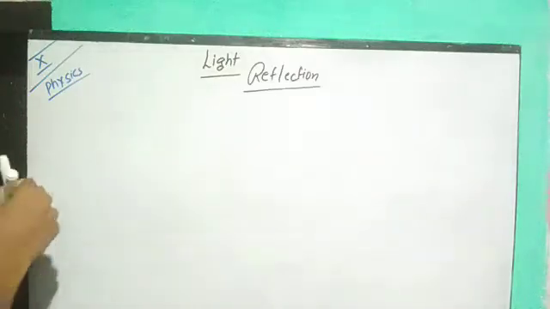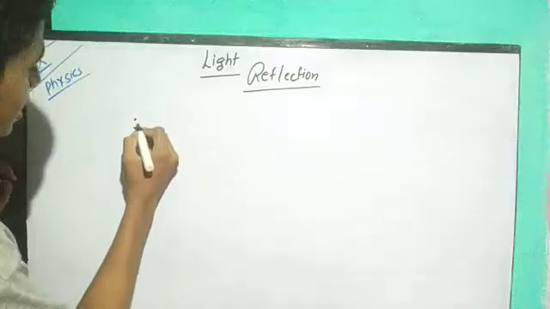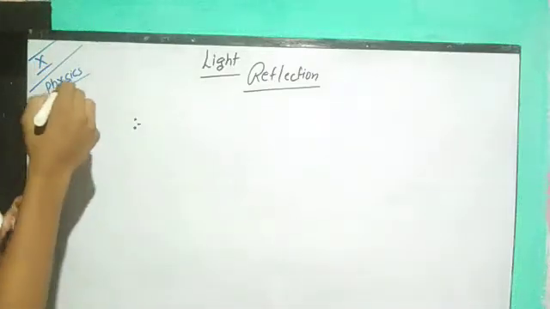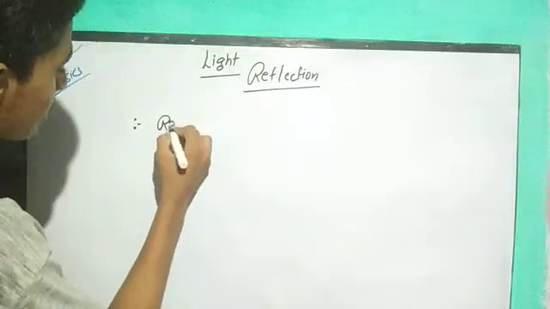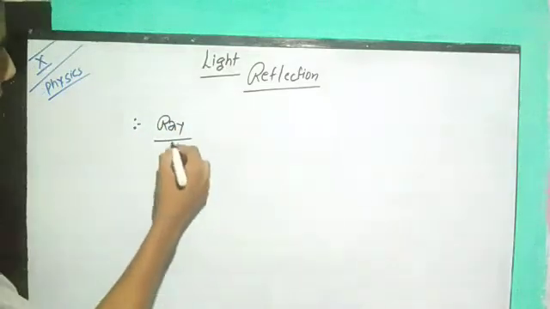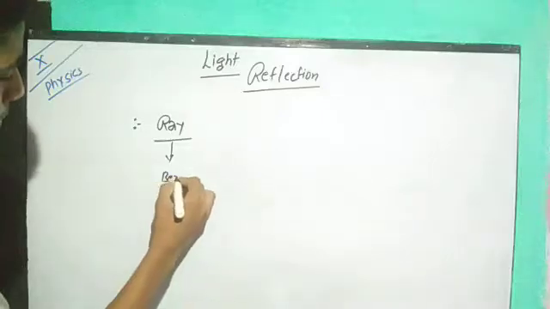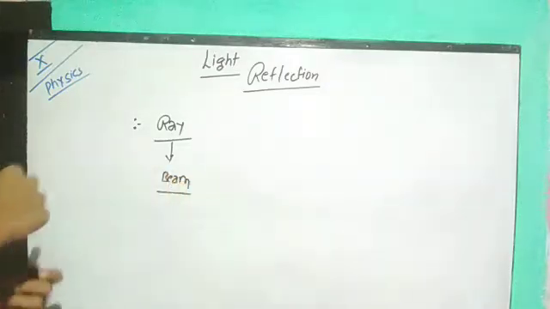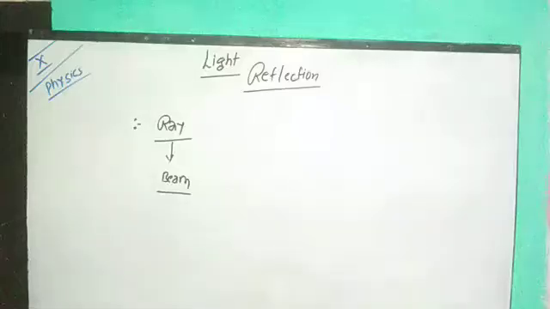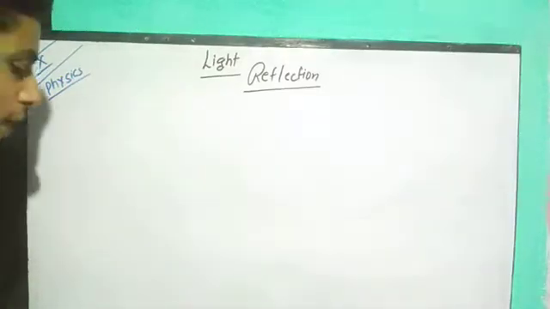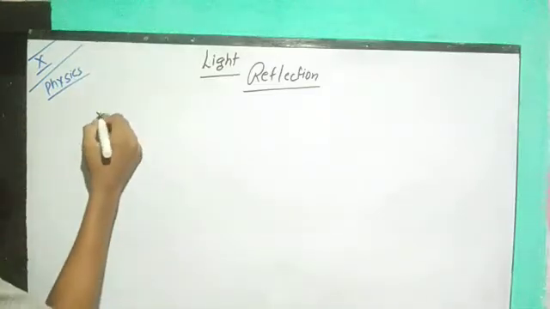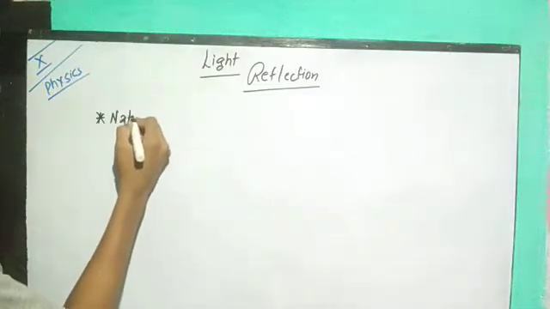Whenever we consider a single unit of light, that is known as a ray. And when a group of rays are joined, they form a beam. These need to be known by you all because later we will use these terms. Finally, we are going to see the nature of light, which is very essential for Class 10 students.